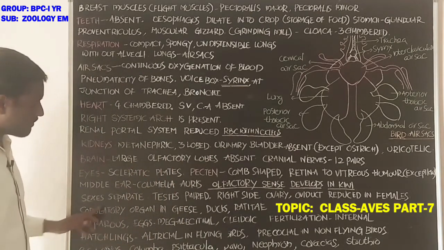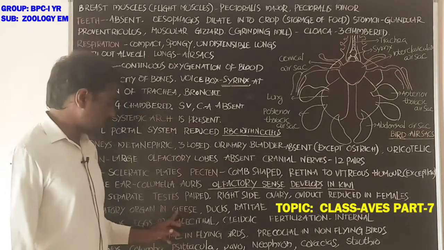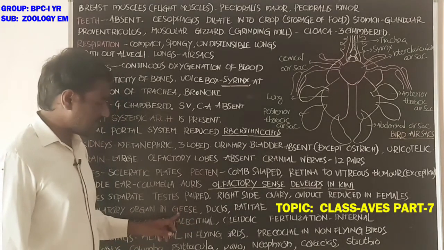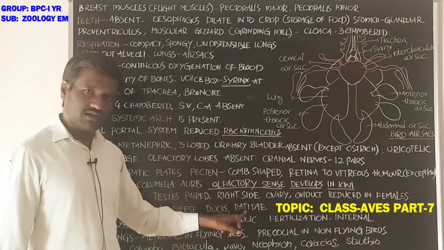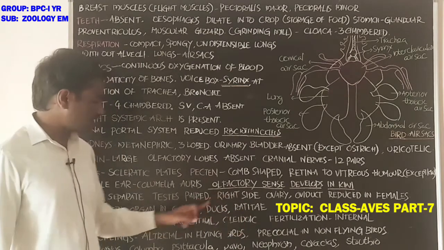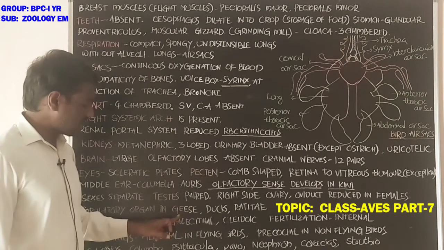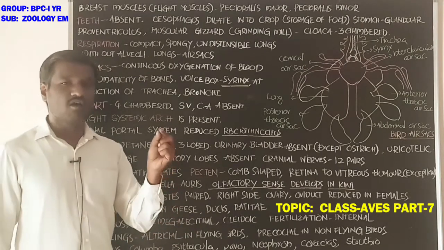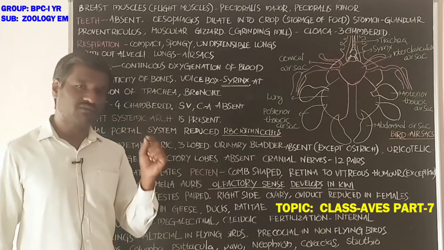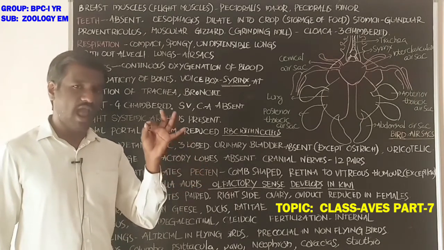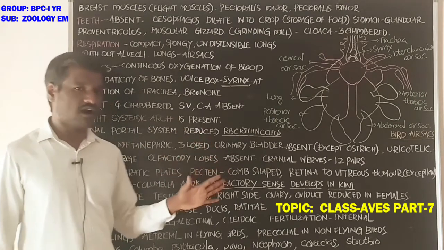Next, the copulatory organ is present in geese, ducks and ratite birds. Ratite non-flying birds, ducks and geese only show the copulatory structure. All the remaining flying birds do not have a copulatory organ.